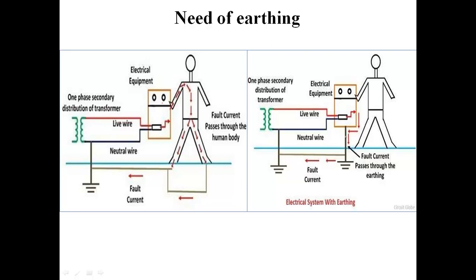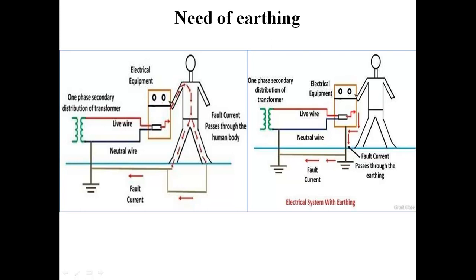Also, the resistance of this wire is kept as low as 1 ohm, suppose, and this wire is solidly or directly grounded by connecting the outer metallic body of the equipment, or simply the non-current carrying part of the equipment.